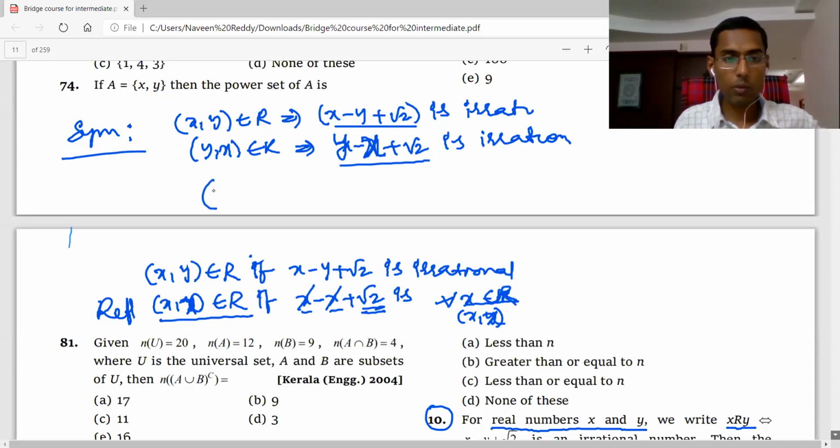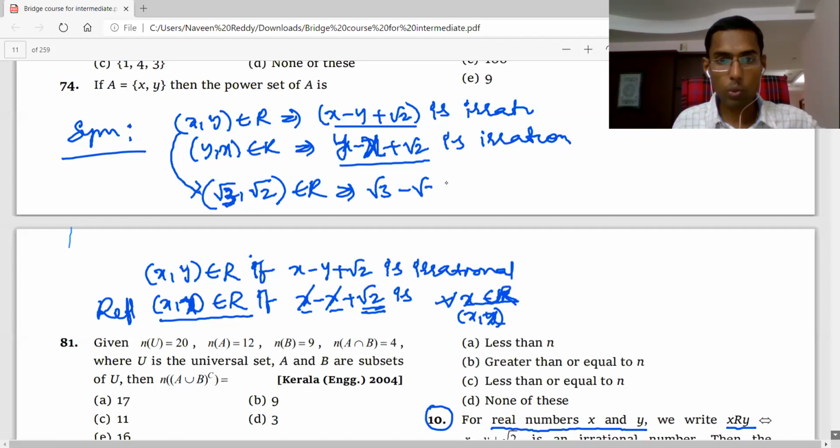You can take x comma y, for example, as root 2 comma root 2, or root 3 comma root 2, no problem. Root 3 comma root 2 belongs to R. Why does it belong to R? Because root 3 minus root 2 plus root 2 is irrational. Why? Because root 2 gets cancelled, therefore this is irrational.